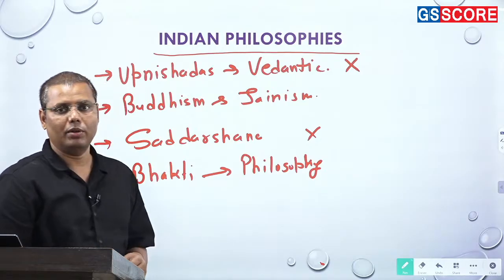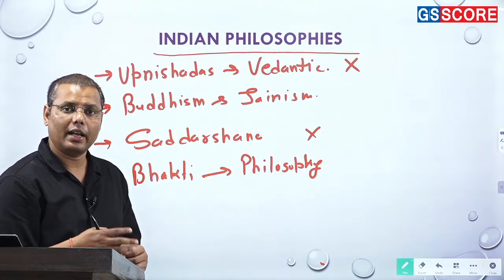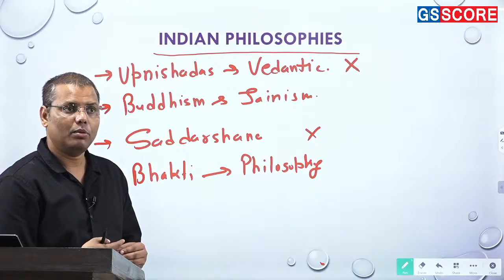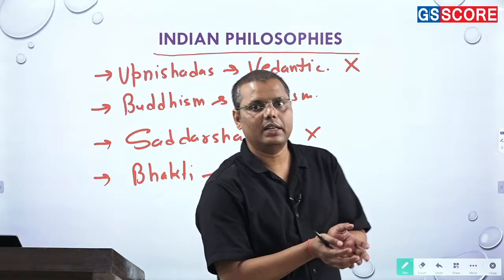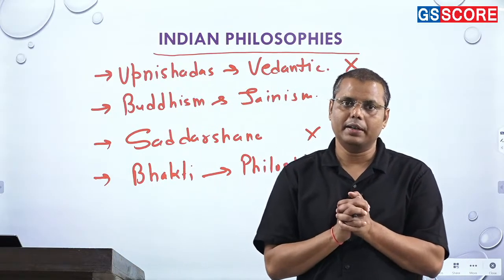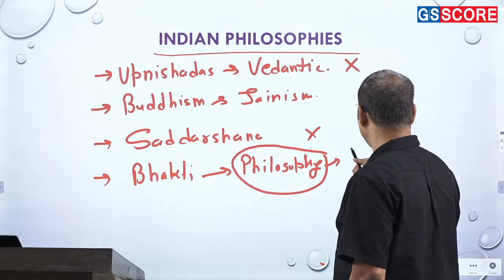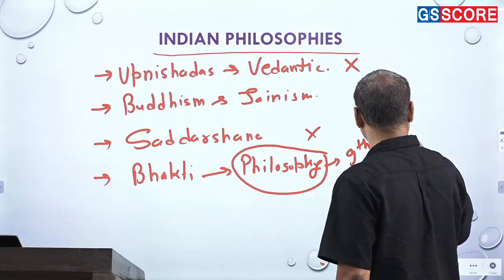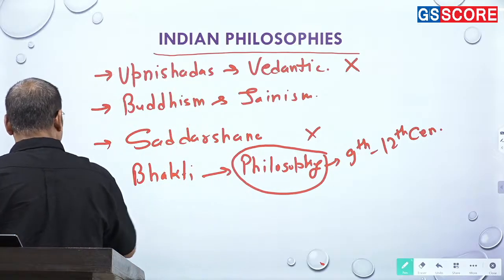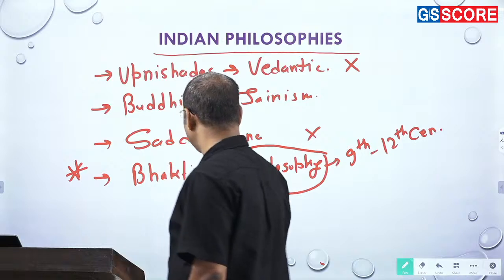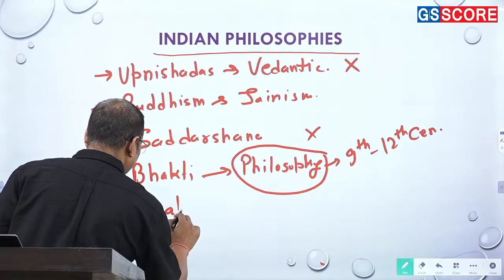They are also important with respect to the Bhakti movement, specifically when it comes to Ramanujacharya. He immensely contributed to the development of the Bhakti movement, and the way he connected the masses with Hinduism, which probably was not that inclusive initially. That's how his contribution is really great. So if it comes to philosophy, specifically in the early medieval, or let's say 9th to 12th century, this is the part I find very important, right? I feel this is the most important, and you should prepare it properly, okay? That goes further to the Bhakti movement.